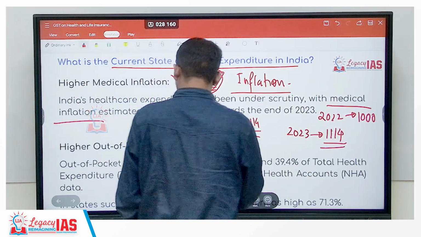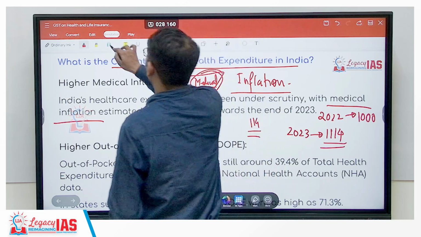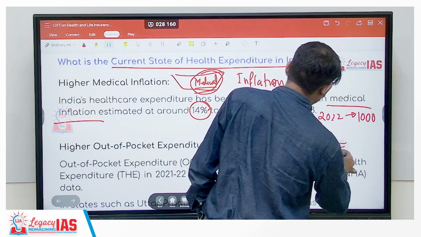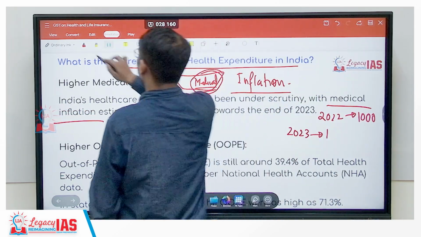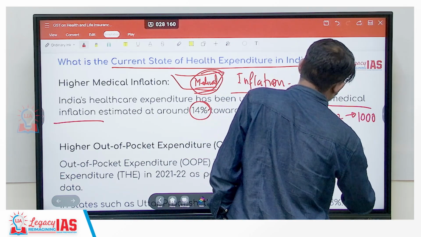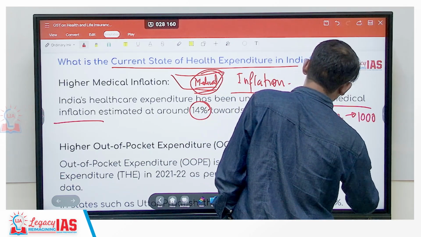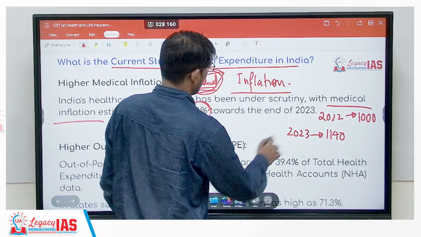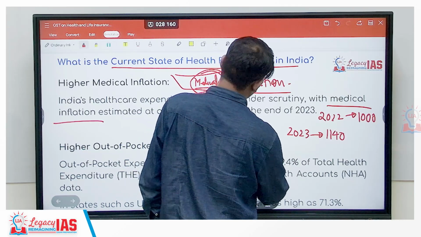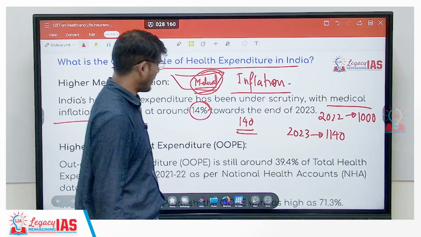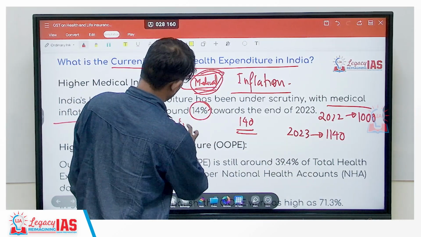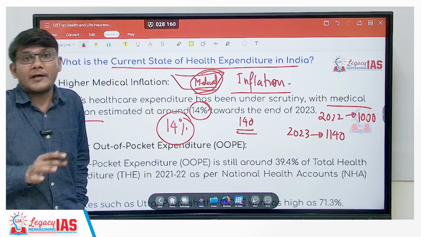No, sorry, not 1114. I should do the math carefully here. It would be 1140. So that's a 140 rupees increase over 1000 rupees. That means it's a 14% increase. So it's a high inflation.